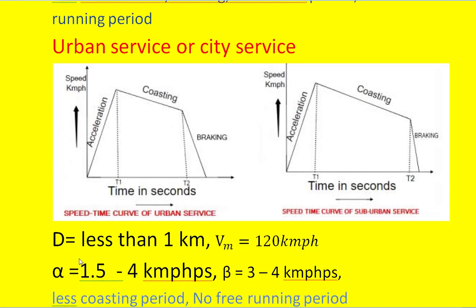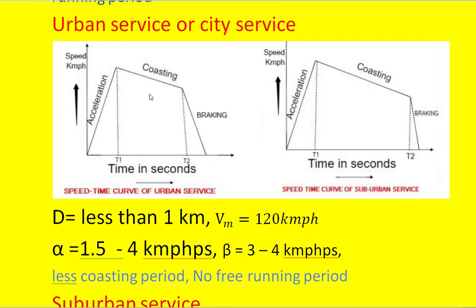Coming to the urban service, the distance between the stops is equal to or less than 1 kilometer, and the maximum speed that a train can attain is 120 kilometers per hour. The acceleration value for this urban service varies from 1.2 to 4 kilometers per hour per second, whereas the retardation value varies between 3 and 4 kilometers per hour per second. We can see here less coasting period compared to the suburban service, and there is no free running period in this case.